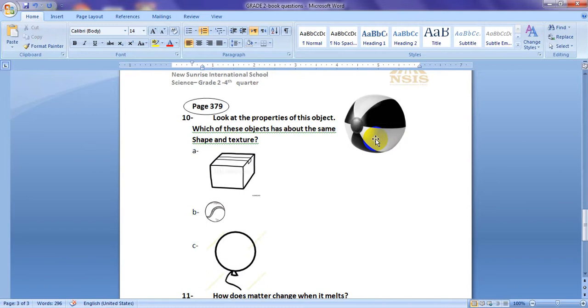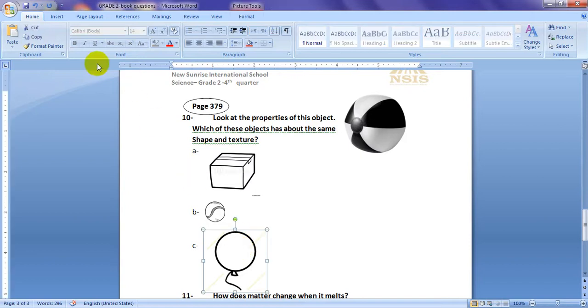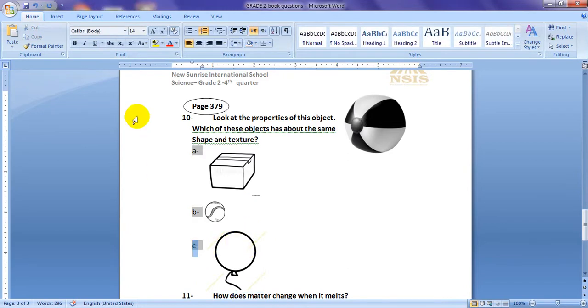It's smooth. So the one which is having the same shape and texture will be the balloon. It will be letter C. We will write it here.